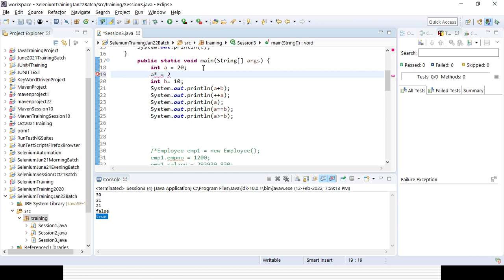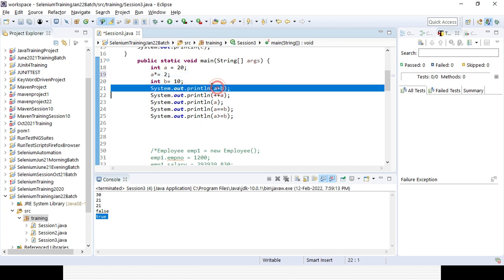Then what happened? So the value of a will be multiplied by 2.